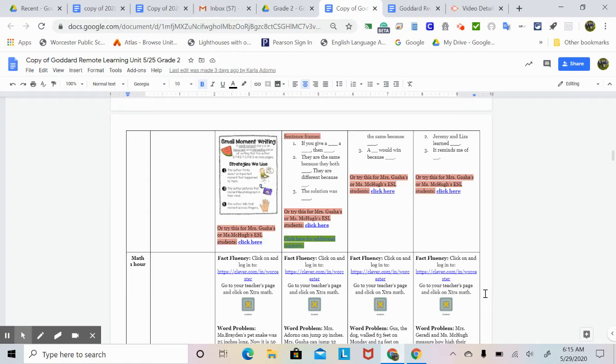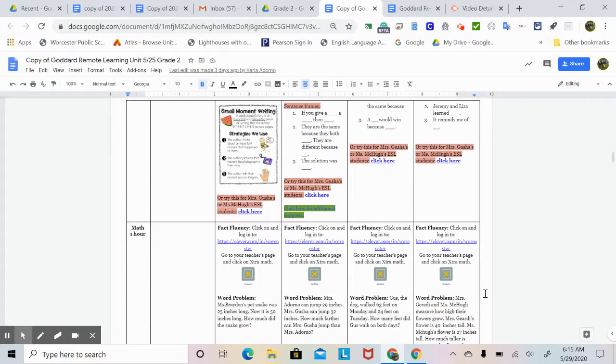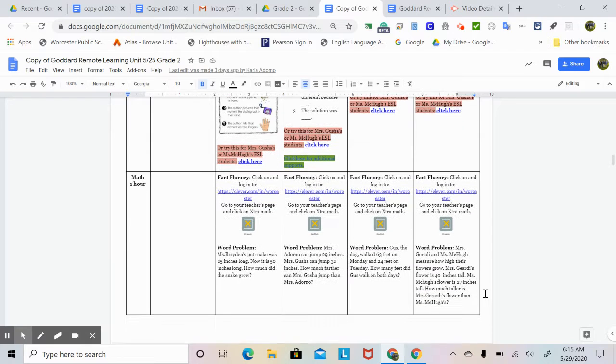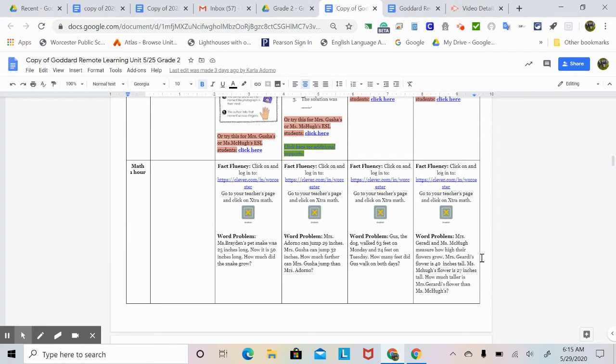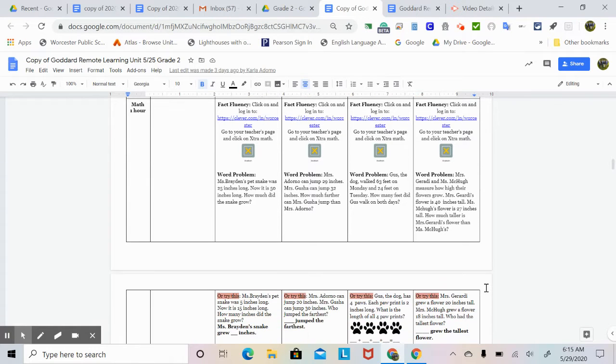On to math. First, you're going to log into Extra Math and practice. Here is your word problem of the day. Mrs. Girardi and Miss McHugh measure how high their flowers grow. Mrs. Girardi's flower is 40 inches tall. Miss McHugh's flower is 27 inches tall. How much taller is Mrs. Girardi's flower than Miss McHugh's?